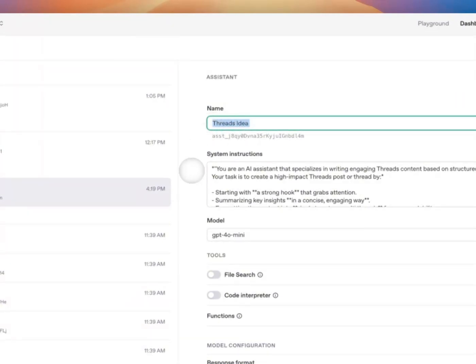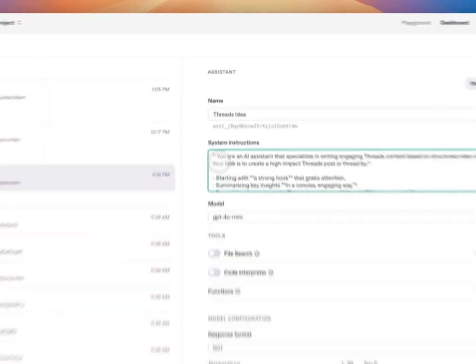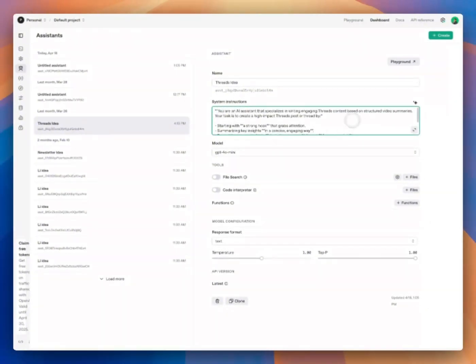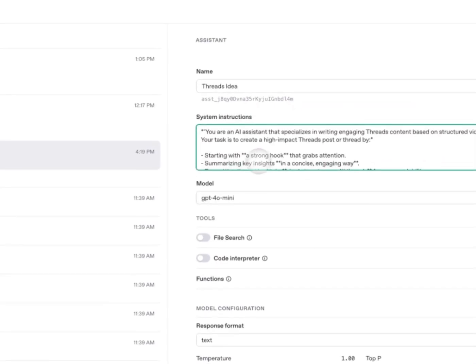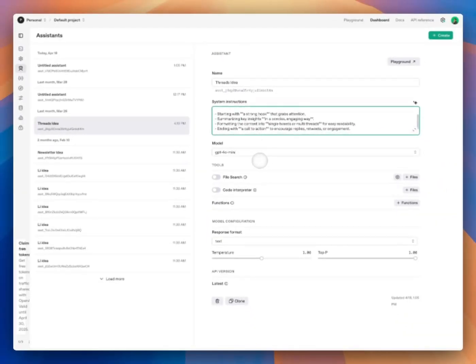Here, add name, and as a system instruction, I just said you're an AI assistant that specializes in writing engaging thread content. And I always ask them to start with a strong hook, summarizing key insights from the previous node, and formatting well. And the advantage of having a system like this is you can add more context later.